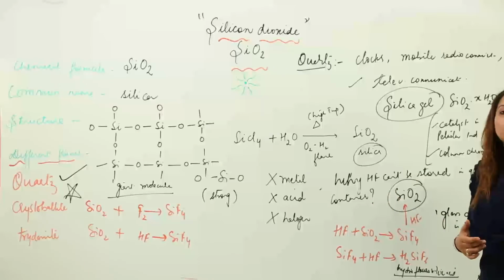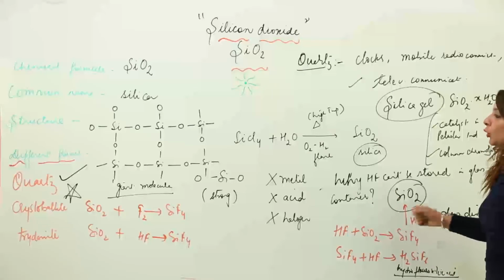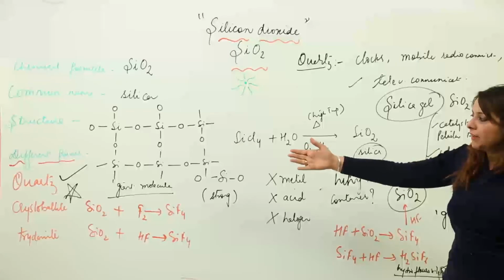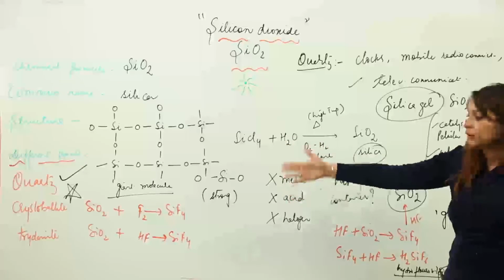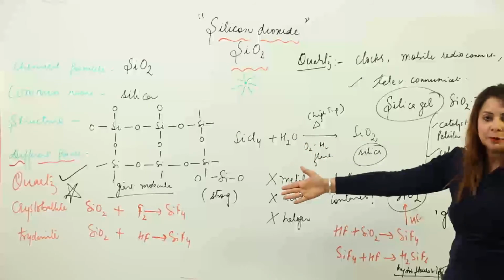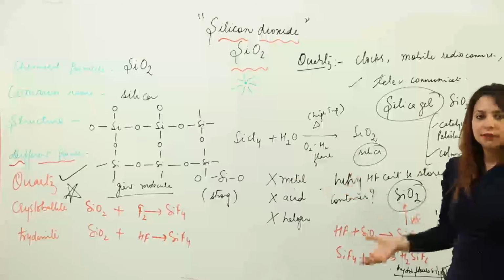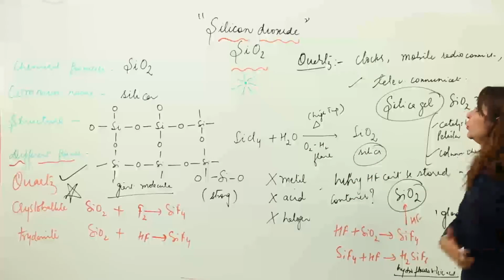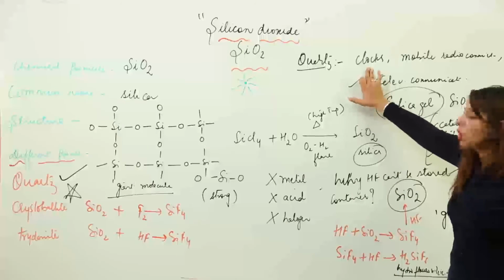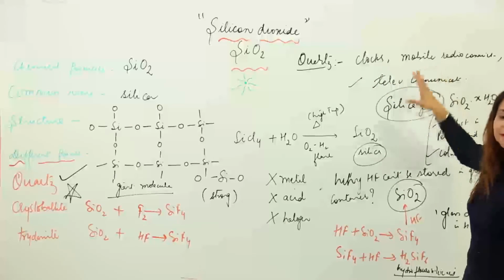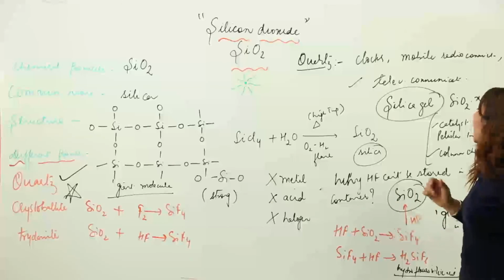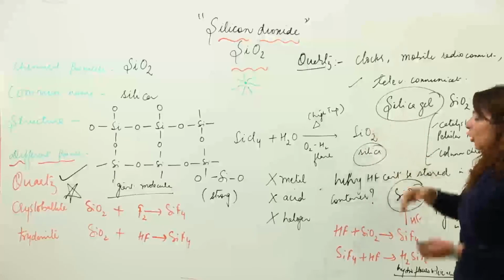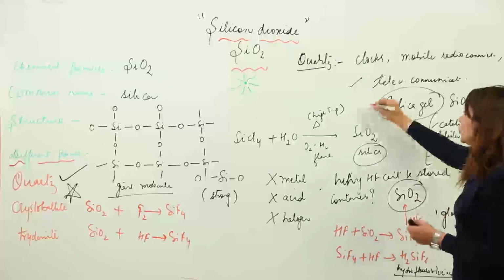Rather than that, we store it in metal containers. Moreover, the different forms of silica are the crystalline forms, that is quartz, cristobalite and tridymite, and these forms are interconvertible. And quartz serves an important use. It is used in making accurate clocks, in mobile radio communication and the television communication also, and moreover its amorphous form is the silica gel,